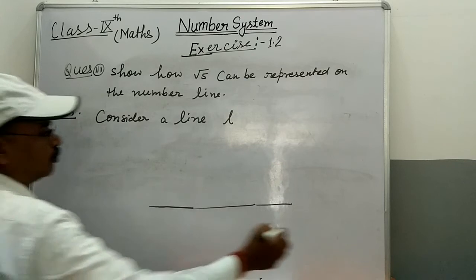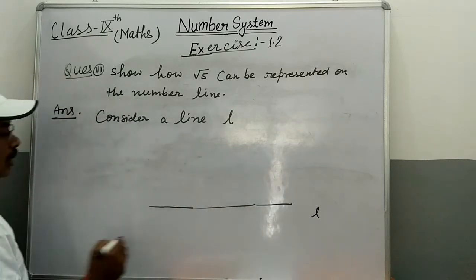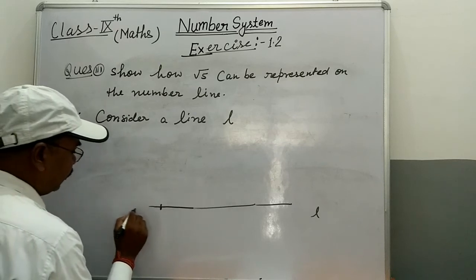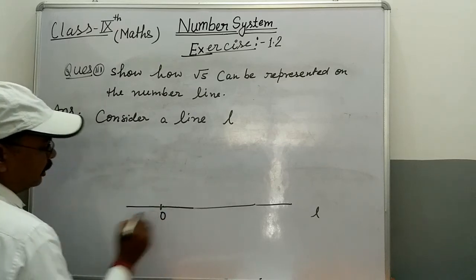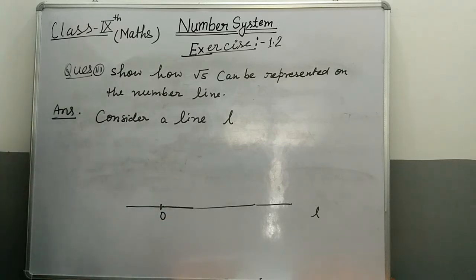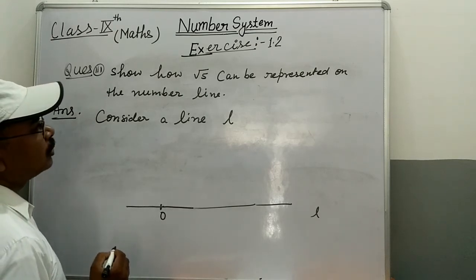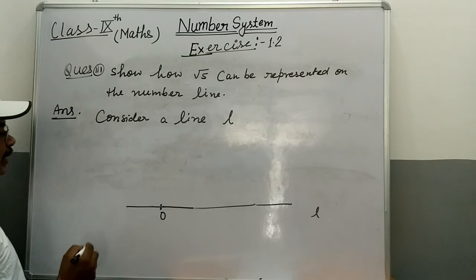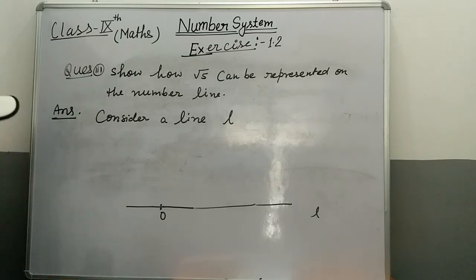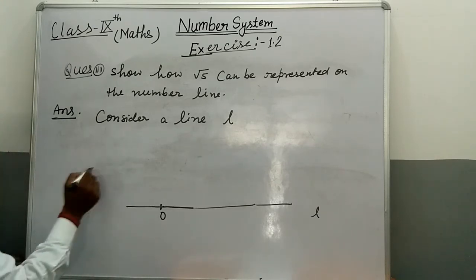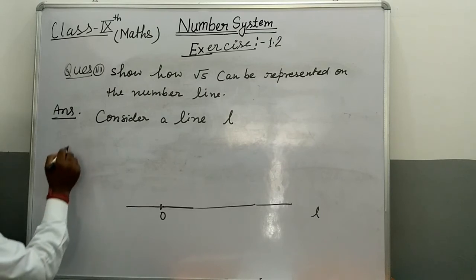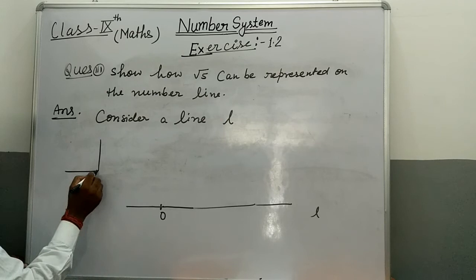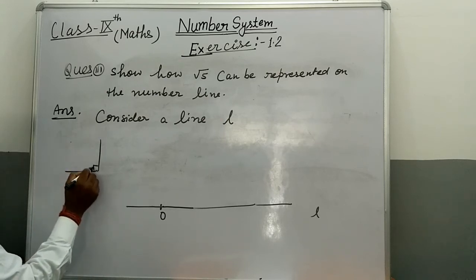Now this line is L, and the initial point we take, students, is O. Now we construct a right angle triangle. Right means 90 degree.